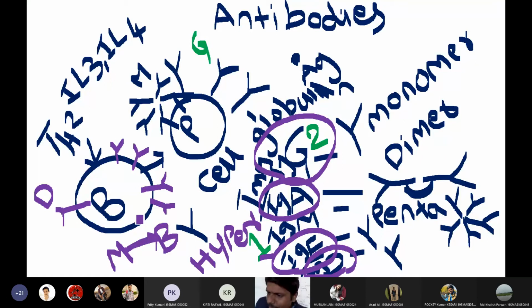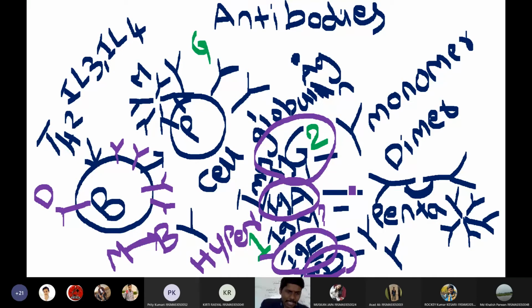And till today, we don't know the exact function of IgM antibodies, students. We don't know the exact role of IgM antibodies. IgM antibodies are just precursors of IgG antibodies. That is what we know, but we don't know the exact functions of IgM antibodies. The function is still unknown to the scientific community. So if you want a Nobel Prize, try to find the reason for IgM antibodies, then you will get your Nobel Prize. Okay, so this is the major functions of 5 types of antibodies.